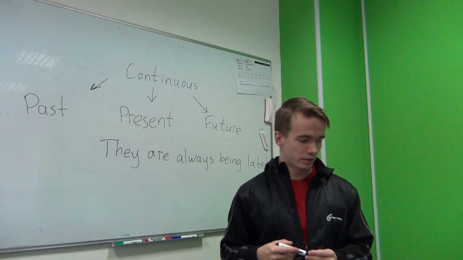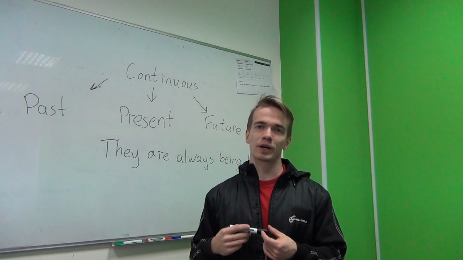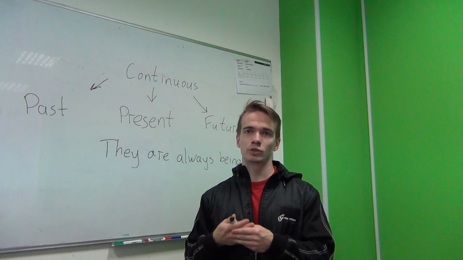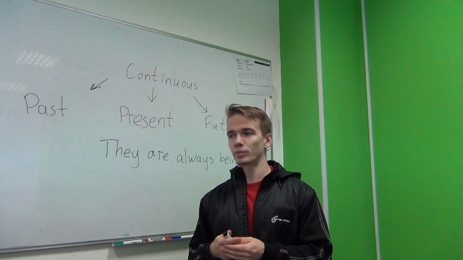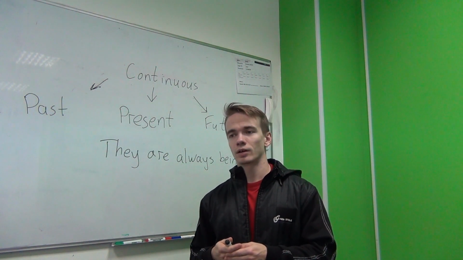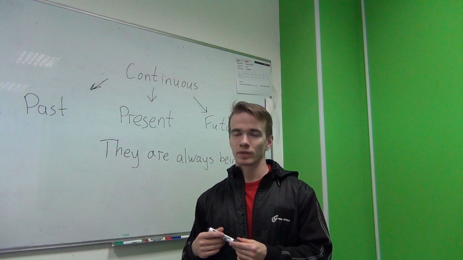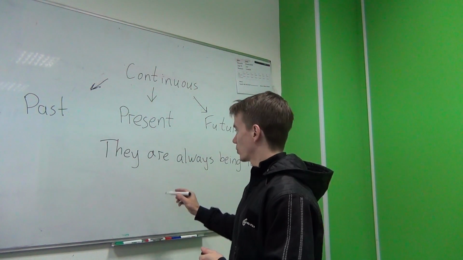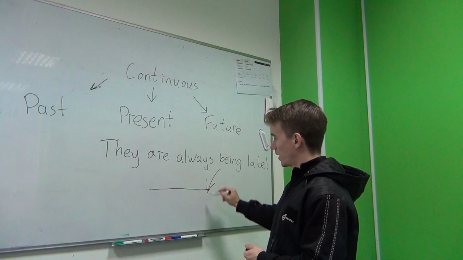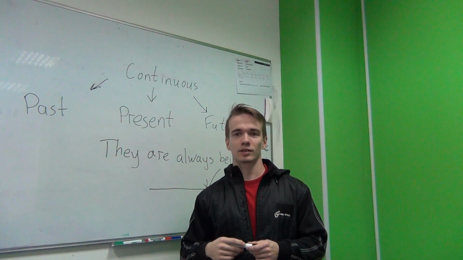So that is it. This is the key moment about past continuous, and the last key moment about past continuous is that it could also be interrupted. So, it could be an interrupted action. For example, I was reading a book when they came. So, they came and I stopped reading the book. So, I was reading a book, so the action was happening, but after that, they came and I stopped reading the book. So, that is past continuous.